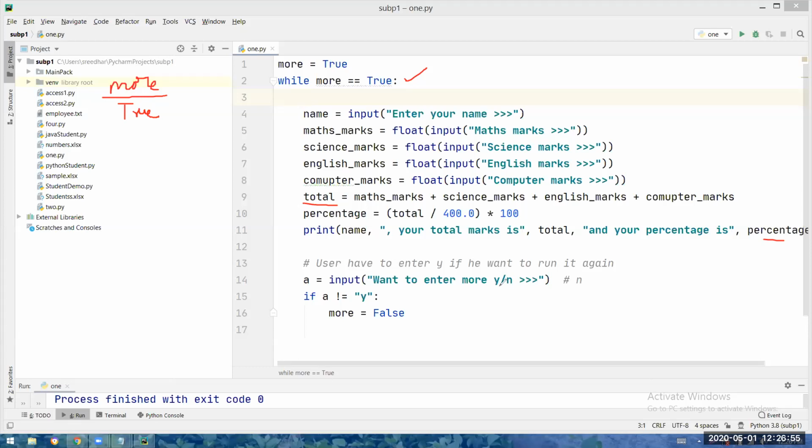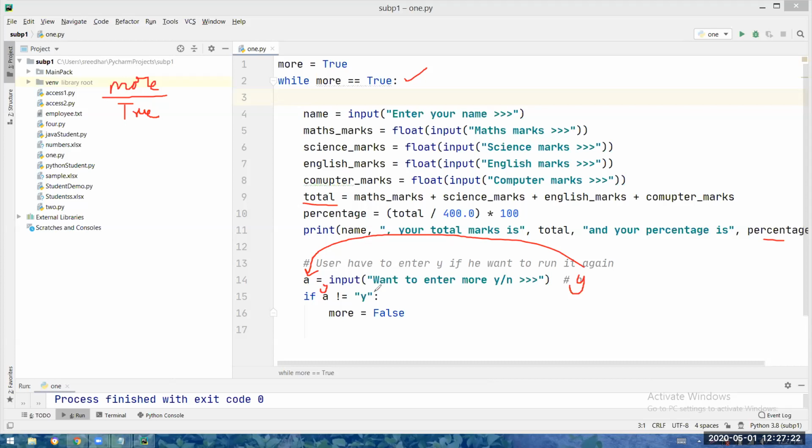Want to enter one more record, yes or no? I am the user and I am giving y. Now y got accepted into which variable? A variable. Please answer my question. y not equal to y, correct or not? Condition means what? y not equal to y is false.